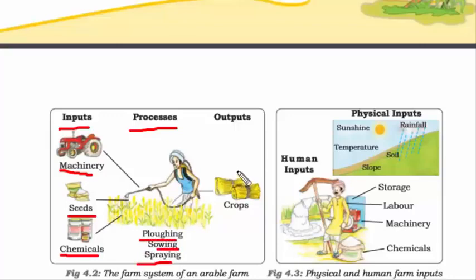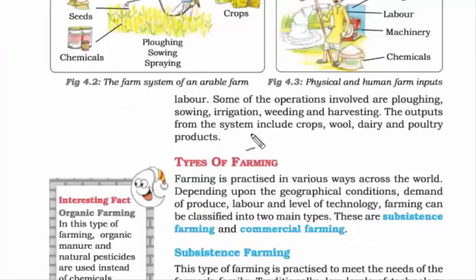And then finally we have output. That means what do we gain out of this entire investment that we did? That is nothing but crops. If you see, some of the outputs are: from agriculture we get crops, from animals we get wool, we also get dairy from animals, and then poultry from hens and chickens. So that was all about the farming system.